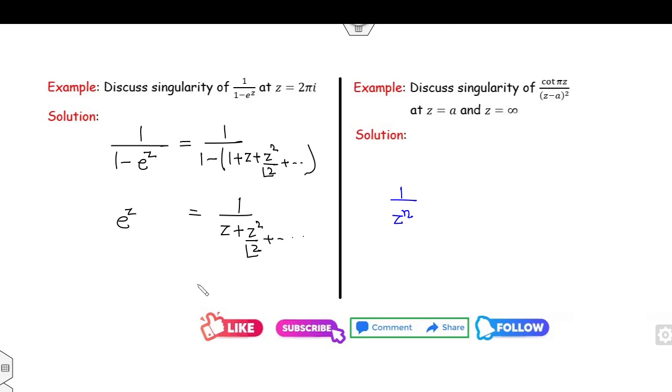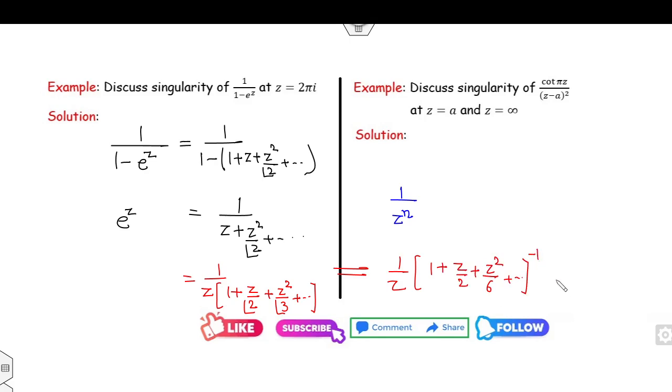Otherwise, if you want to expand, there is no issue. I can take z common. It is z over 2 factorial, z square over 3 factorial and so on. And then you can expand by using the binomial series, and then you can try to analyze the nature at z equal to 2 pi iota.